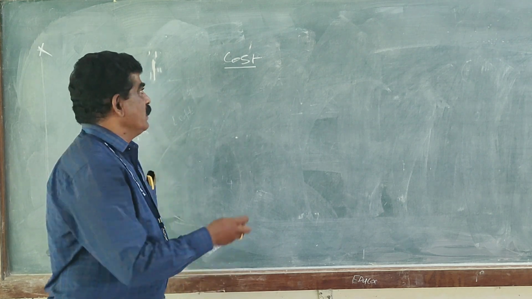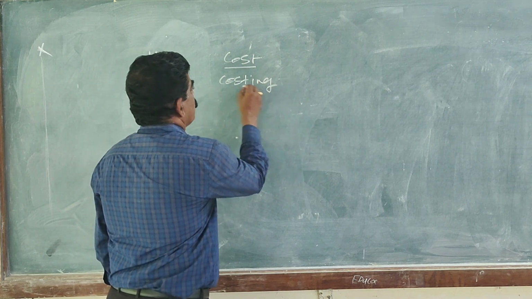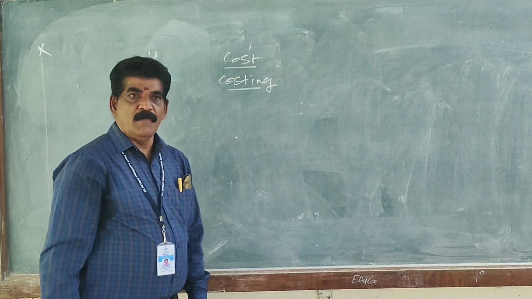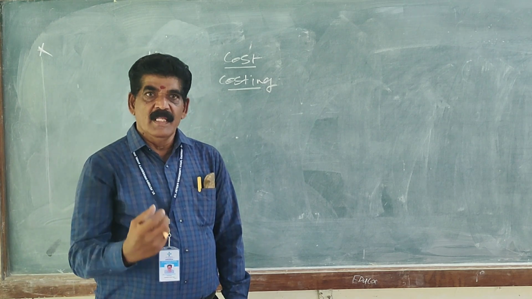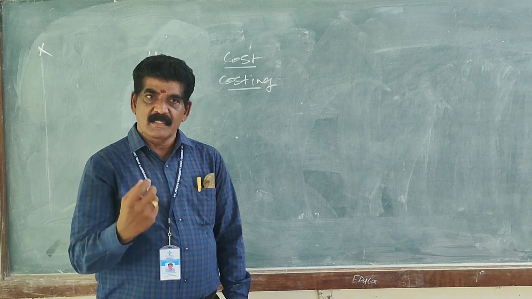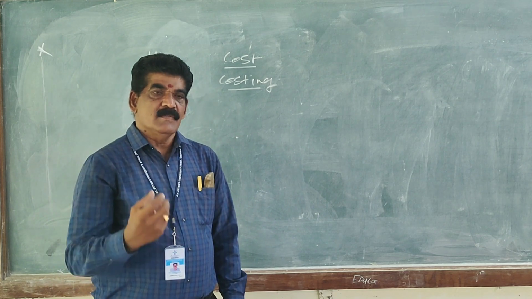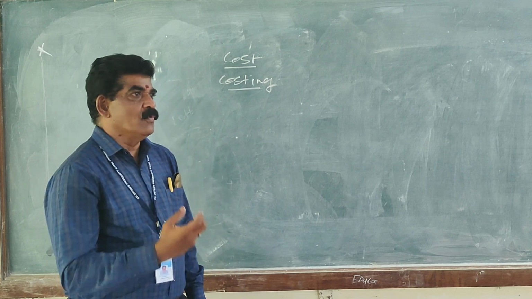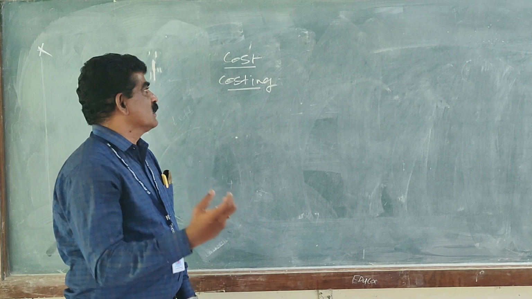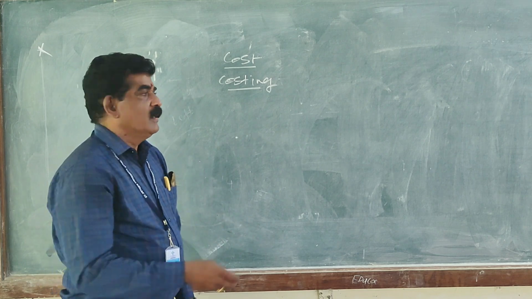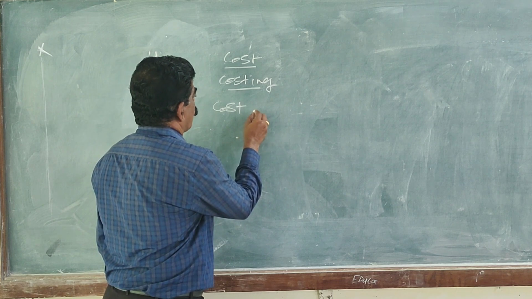Okay, and then next we have to see what is meant by costing. Costing means the process of ascertaining the cost. In cost accounting, there are several methods available to find out the cost. The methods which are used to find out the cost, or the process of ascertaining the cost, is called costing. Next we have to see what is meant by cost accounting.